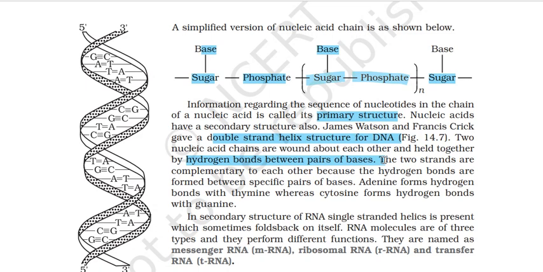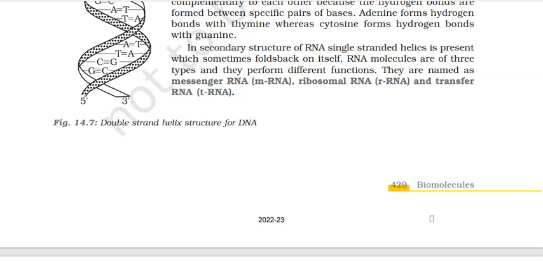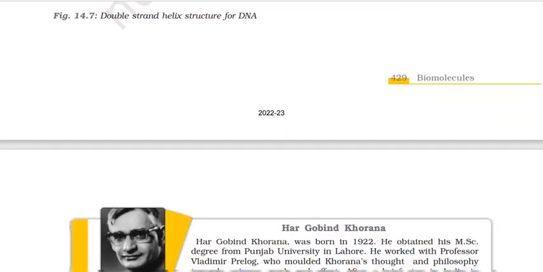Alright. Then we have secondary structure of RNA. Single-stranded helix is present. RNA is single-stranded, which sometimes folds back on itself. RNA molecules are of 3 types and they perform different functions. They are mRNA, messenger one, then the rRNA, ribosomal, and the tRNA, which is the transfer RNA, and they have their own specific functions. Alright.